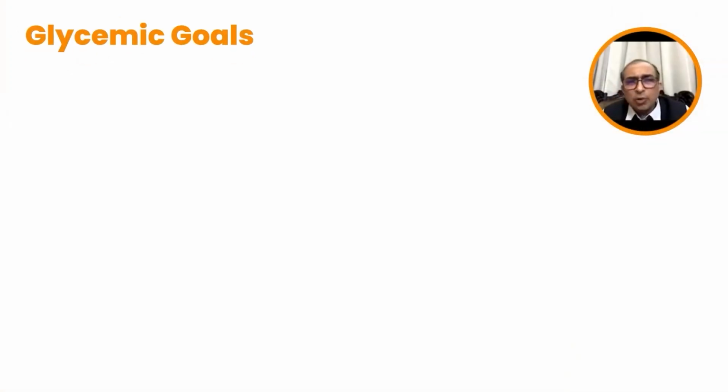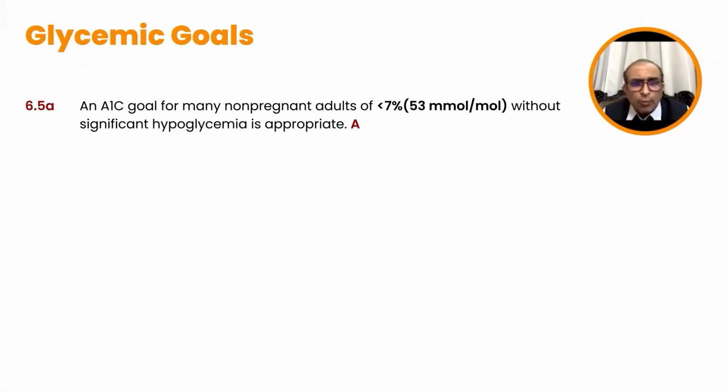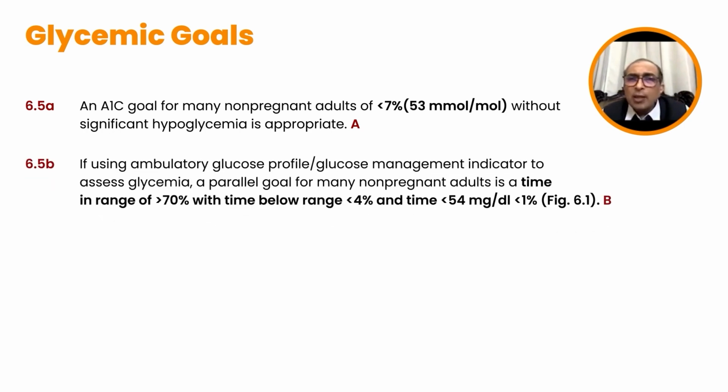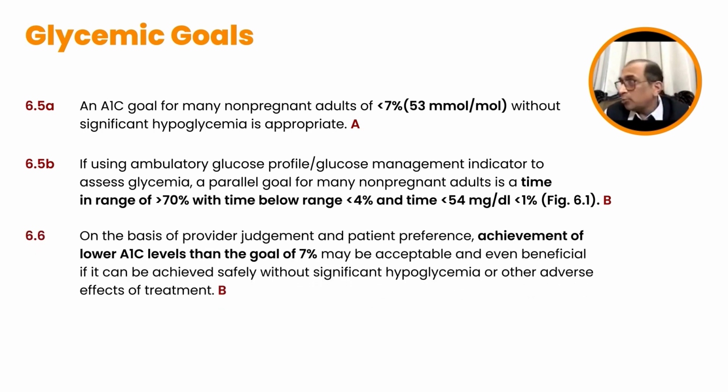Glycemic goals for our patients with diabetes. By and large, our goal should be an HbA1c of less than 7% without causing hypoglycemia. Now we are looking at the time in range provided by continuous glucose monitoring: a time in range of more than 70% for non-pregnant adults, with a time below range of less than 4%, and a time below 54 being less than 1%. That's what we are aiming at, and that corresponds with an HbA1c target of less than 7%.